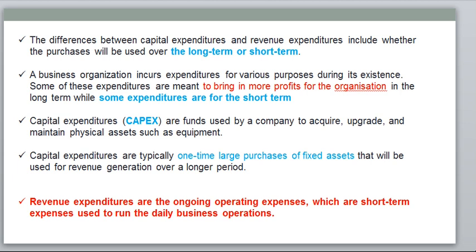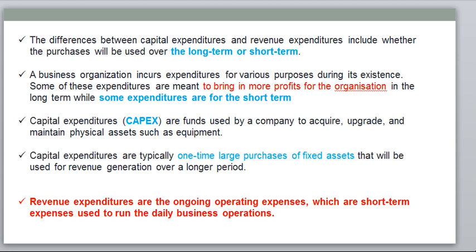This depends upon the benefit. If the benefit of a particular expenditure is more than one accounting period, then we call it a capital expenditure. If the benefit of that expenditure is below one accounting period, we call it a revenue expenditure.